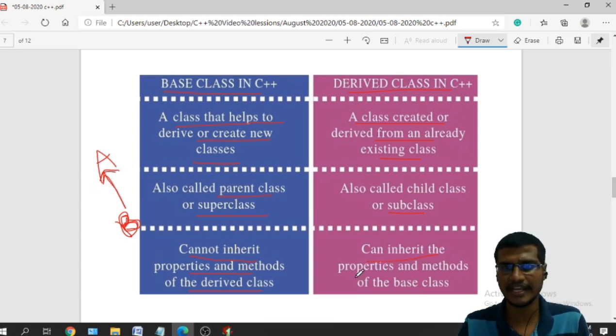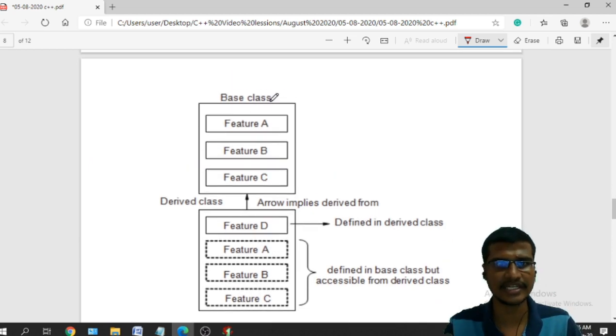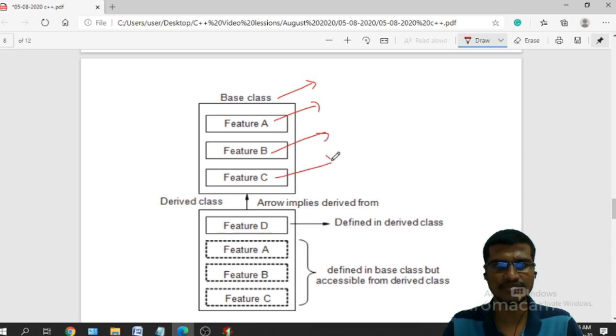The derived class can inherit all the properties and methods from the base class. This is the main relationship between the base class and derived class. We have this base class, and inside it I have different features. What is the meaning of these features? They may be a data member or member function. Inside this base class we have feature A, feature B, and feature C. Three features are there. The first feature may be a data member, the second may be a data member, and the third may be a member function.